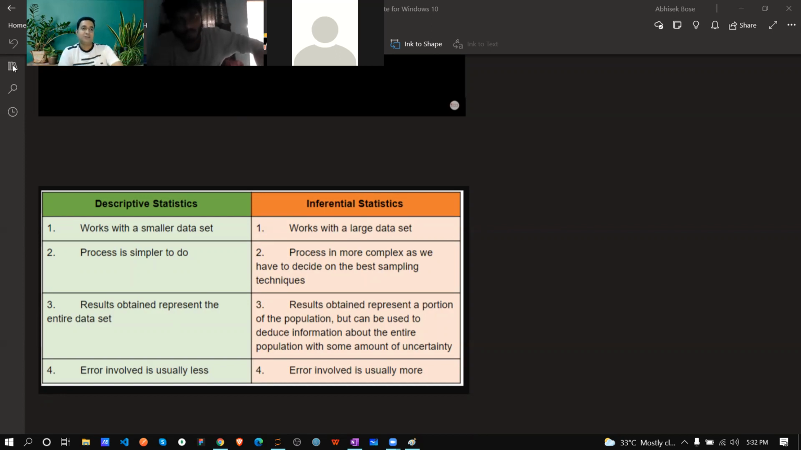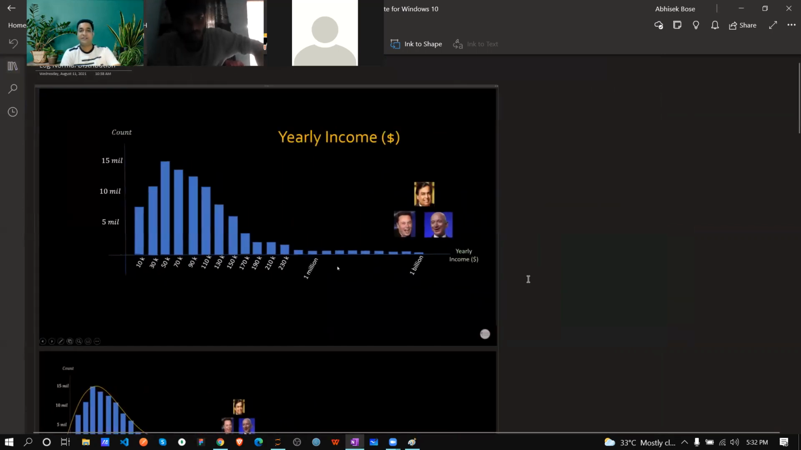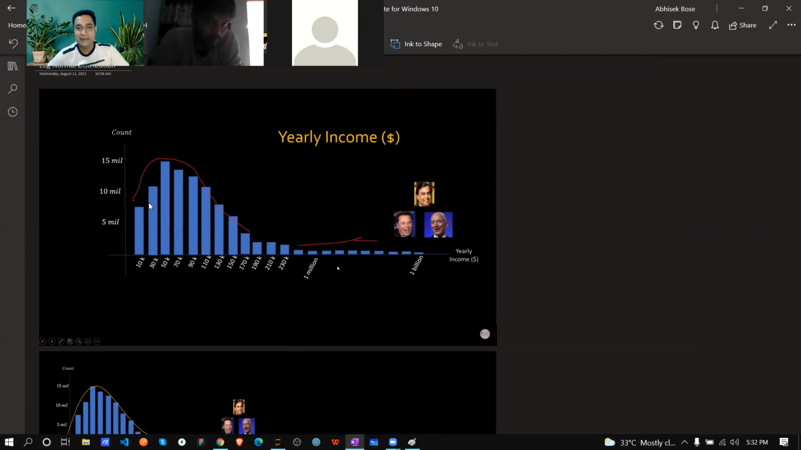Cool, so let's move forward. The last one is the log normal distribution. Now think about this data only. Log normal distribution is simple: whatever my normal distribution is, before that just apply the log. Done. This is what we already saw, my normal distribution up to this. Now what is this tail?